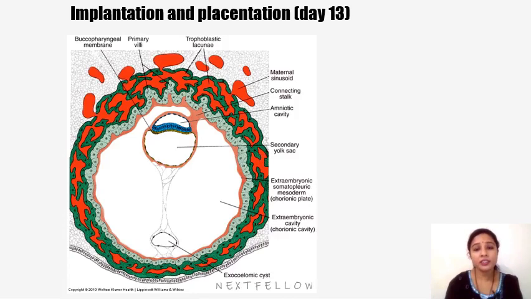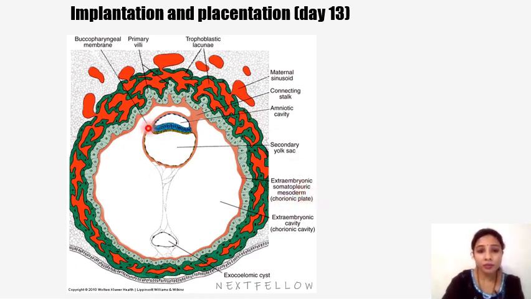So now here is an image showing the implantation and placentation on day 13, where we can see a well developed extraembryonic coelom, or here we can see this is the extraembryonic cavity, which is otherwise called the chorionic cavity. And what I was saying previously, the lining of extraembryonic mesoderm, which is along with the cytotrophoblast cells, this is called extraembryonic somatopleuric mesoderm, which forms the chorionic plate later.